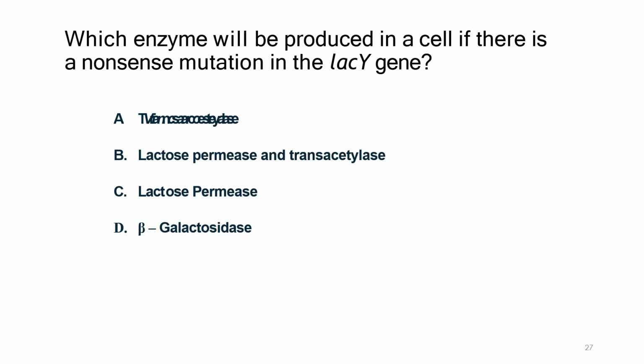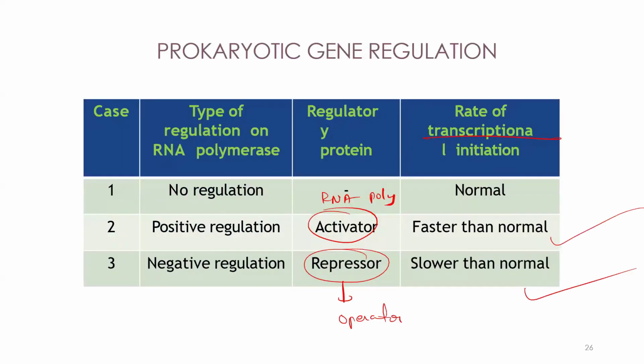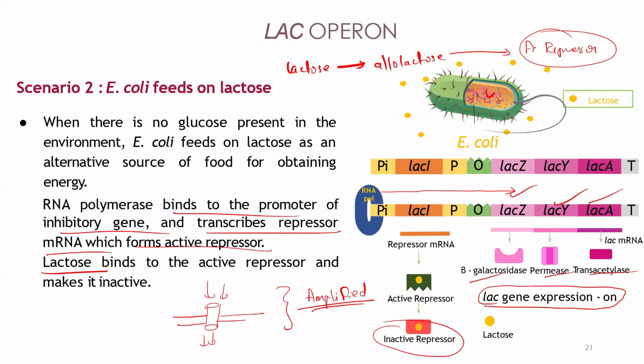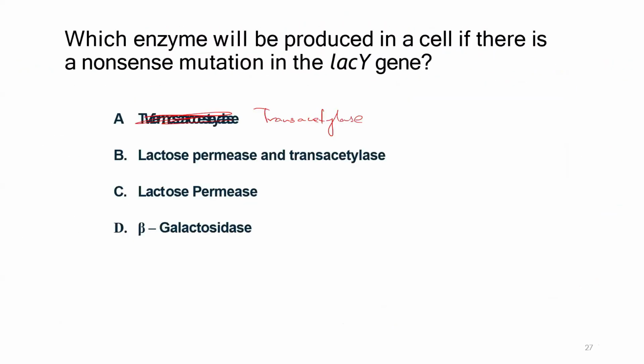So tell me, what is the answer for this? This is a transacetylase. Remember, this is a transacetylase. Sir, permease. Which enzyme will be produced in a cell if there is a nonsense mutation in the LacY gene? LacY is producing permease. But what is it saying here?